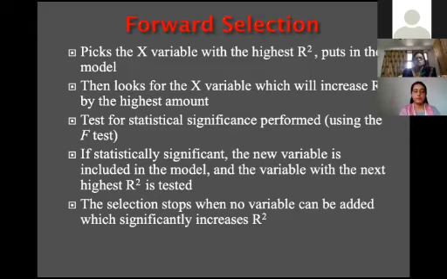And the other method, you will understand only when you do the practical session: how to take the R square value, and there are different methods for entering the variables in the model. In forward selection, you look into the R square values. The highest R square value is entered in the first step, then the next highest is entered in the next step. Similarly, the selection stops when no variable can be added which significantly increases R square. You only understand how to enter the variables into your model.